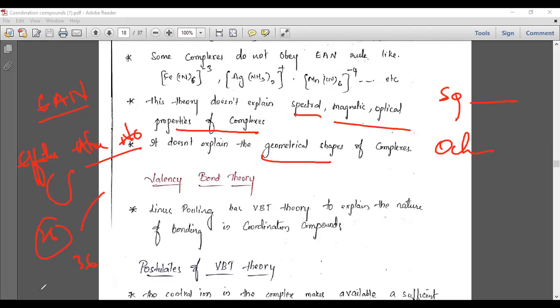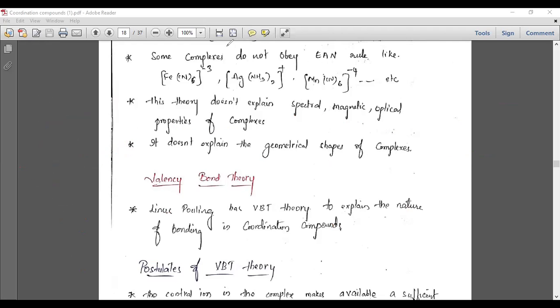So after this, the next scientist gave again certain rules. Next postulate: there are many other scientists who gave certain other postulates to explain the drawbacks of this EAN rule. So actually, in our coordination compounds chapter, there are many theories. First, as I already told you, the first scientist is Werner. After that Sidgwick. After that VBT theory. After that CFT theory. After that LFT theory. There are many theories like this.